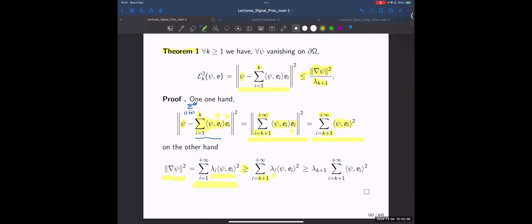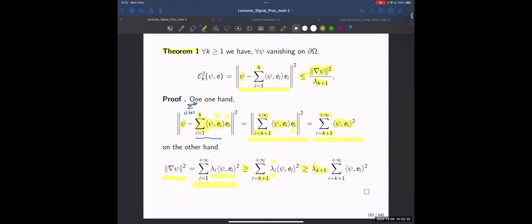And now, since the lambda_i's are ordered from the smallest to the largest, I can take the smallest of this residual, which would be lambda_{k+1}. Remember, lambda_{k+2} is larger than lambda_{k+1}. So let us assume that I'm taking the smallest of all of these elements. And this is why I can further enhance this inequality.